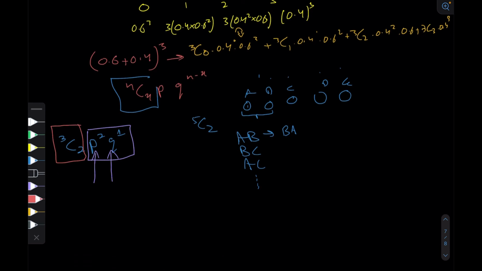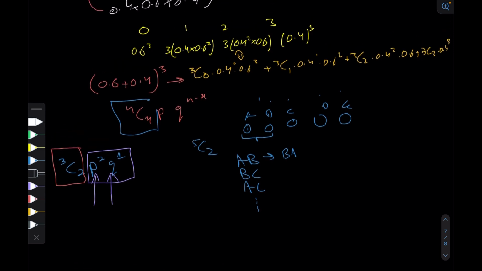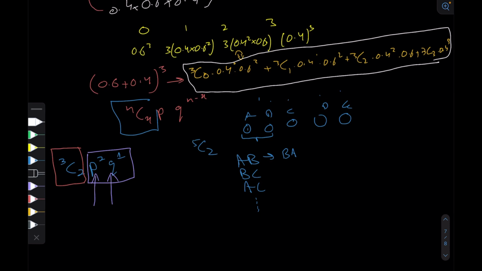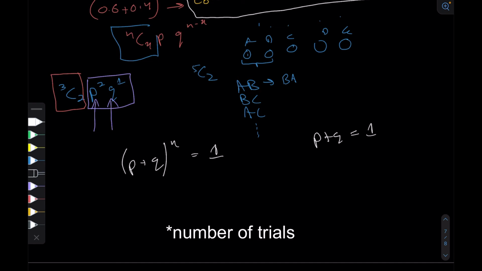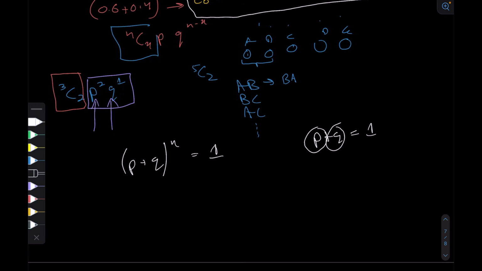One more thing to notice is that if I add up all of these probabilities, it will give me 1. The reason being that these are all the possible outcomes. And just to give you a quick proof, (p plus q) to the power n is always equal to 1, because we know that p plus q is equal to 1. In the binomial distribution there are only two possible outcomes, either p or q, and the probability that either of them occurs is 1. So 1 to the power n is 1, 1 to any power is 1, hence proven.